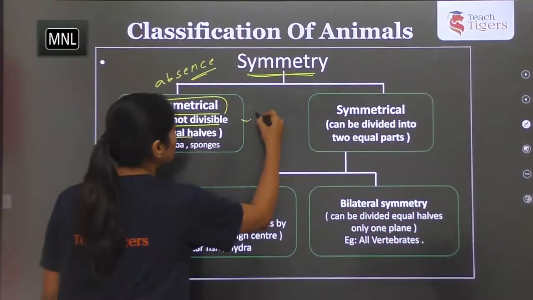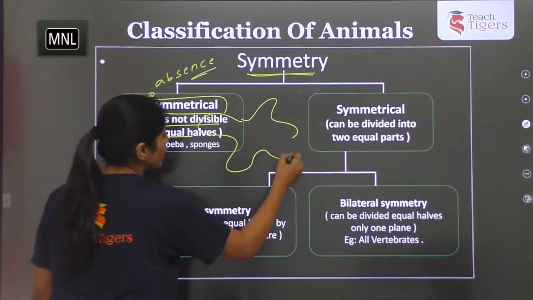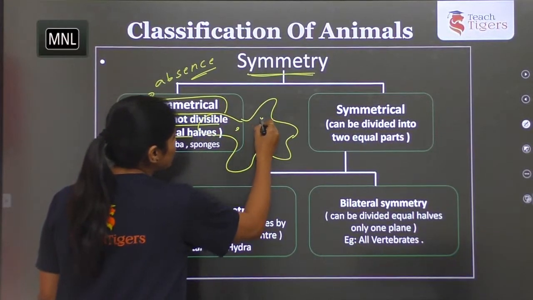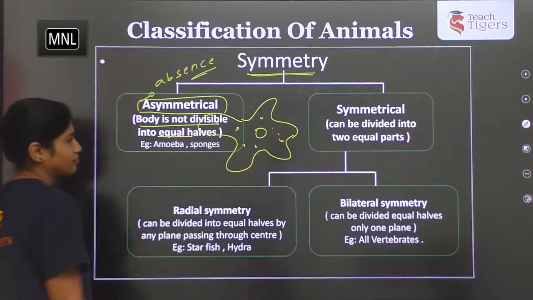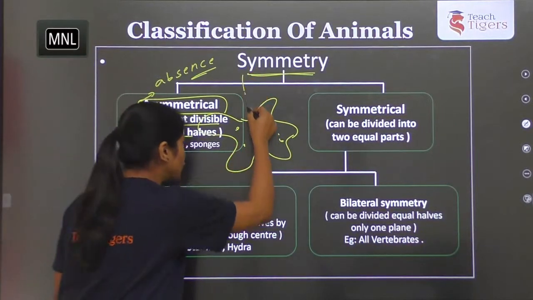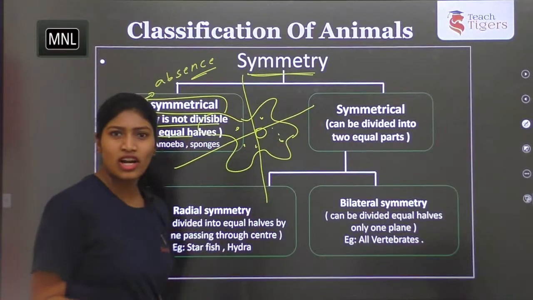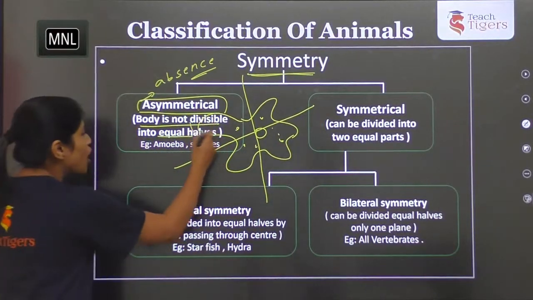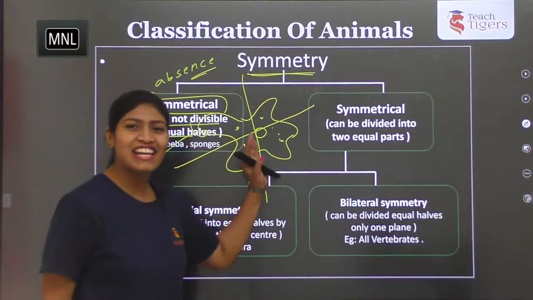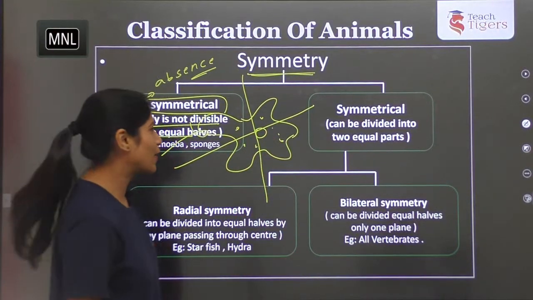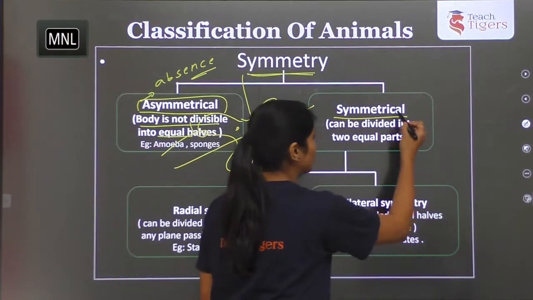So how does the amoeba look like? This is how it looks like. Can you make this amoeba into equal halves? In any plane, if you take from this axis, it's not equal. From this axis, it's not equal. So it will not exhibit symmetry. So these are asymmetry organisms. Okay. The next one is symmetrical.